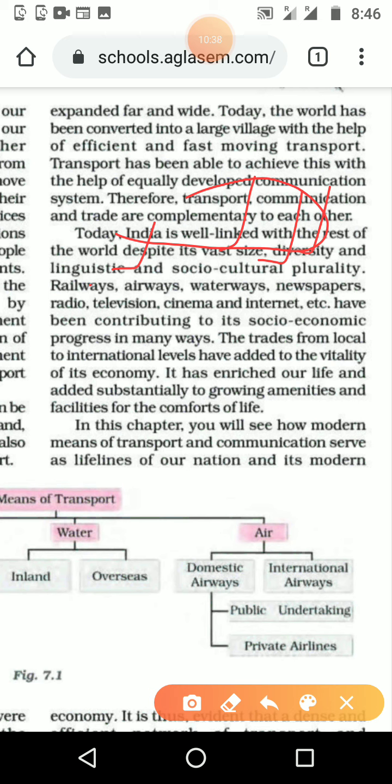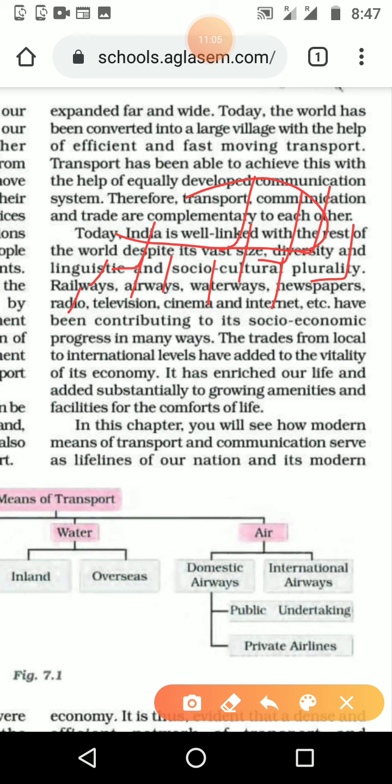We can see all the types of transportation. It is railways, airways, waterways, which means the three major modes of transportation: land, water and air. Then newspaper, radio, television, cinema, these are the mass media, and internet also is mass media. All these things are helping us for socio-economic development or progress.